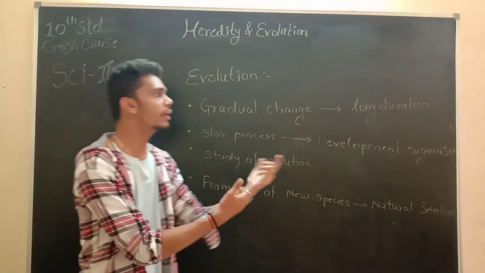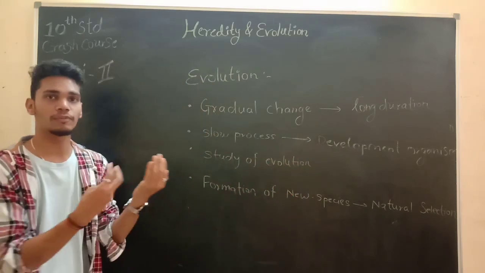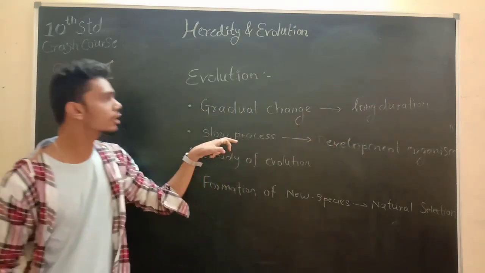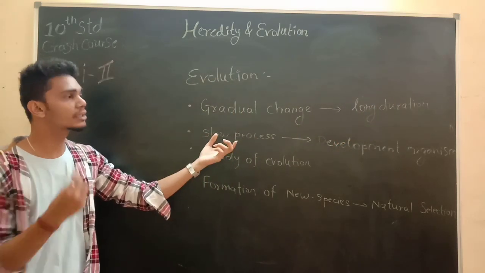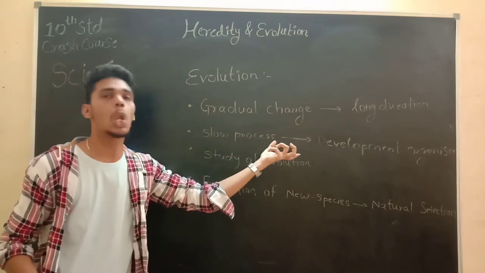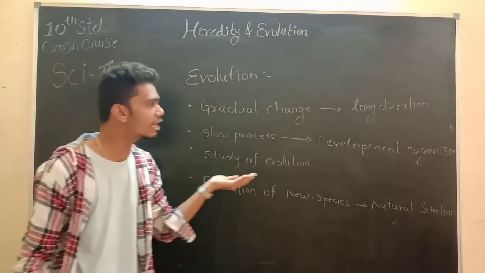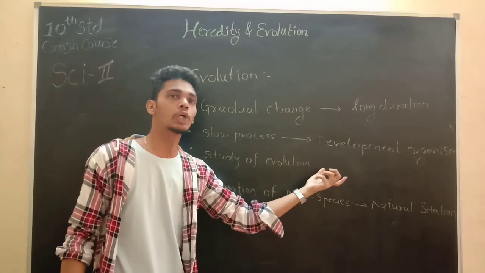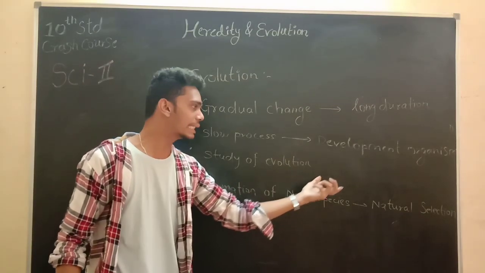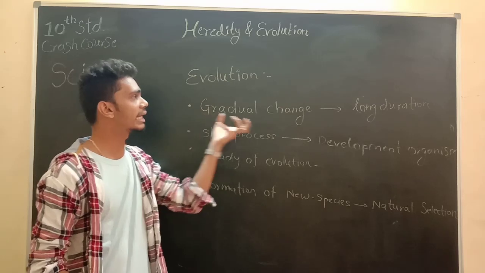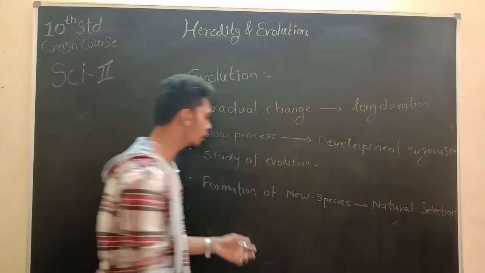That means for the development of the organism to change any specific organ or component, it requires a very long duration, and that is called a slow process. So evolution does not just happen, it requires a very gradual change and a very long time period. The third point is the study of evolution. What is the study of evolution? The study of evolution includes all the changes occurring during the gradual changes.